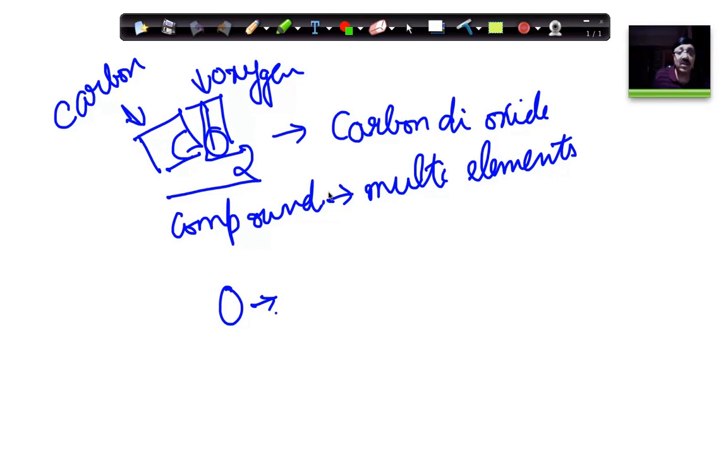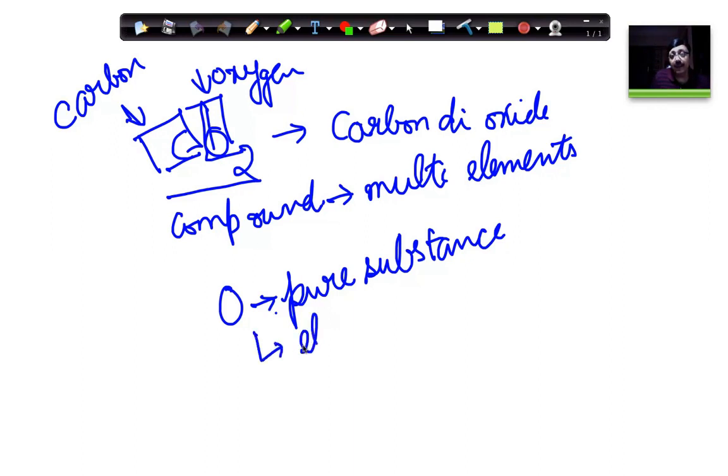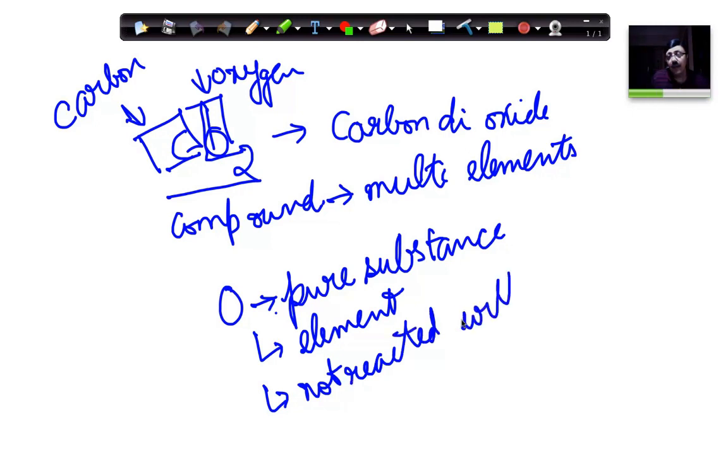It just contains oxygen, which means it is a pure substance, and hence it is an element. So pure substances are elements which have not reacted with another element.